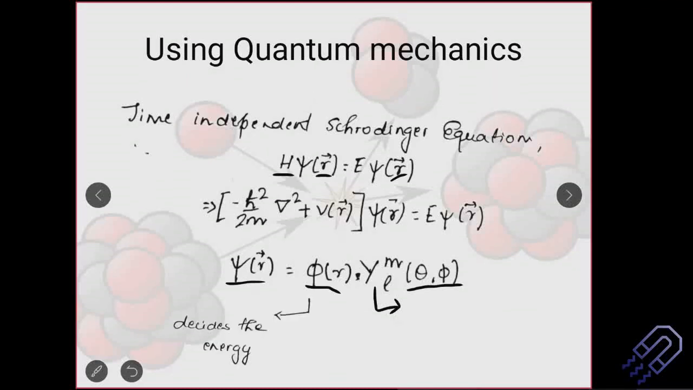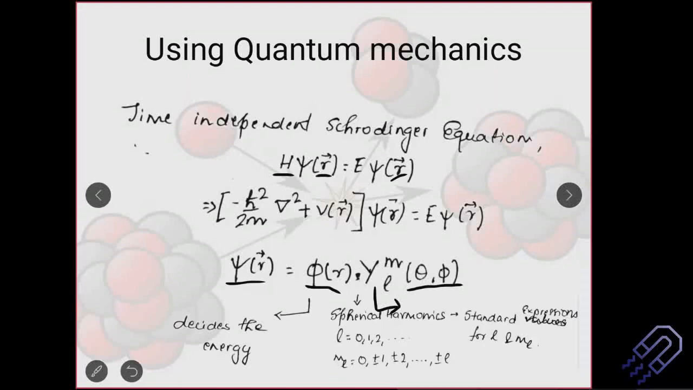So what is this phi r? This phi r will decide the energy. We will see how. And then this Y L M is basically nothing but the spherical harmonics. Spherical harmonics will always have standard expressions for values of L and M L. So if you know the value of L and the value of M L, in this case it will be 0, 0, then you can actually write down the value of spherical harmonics.